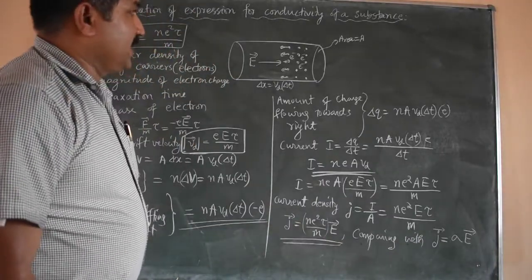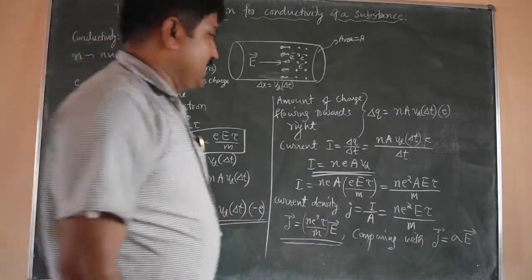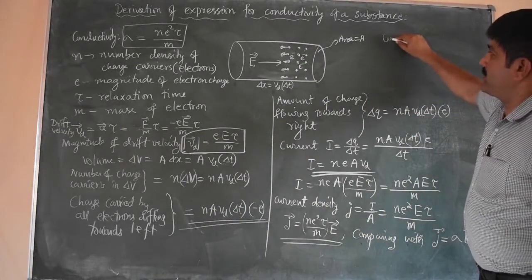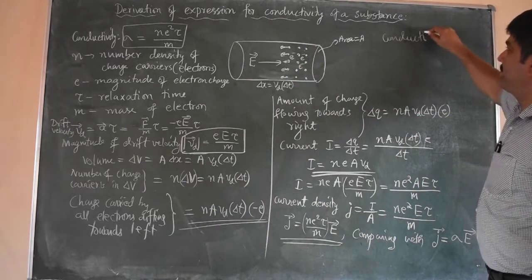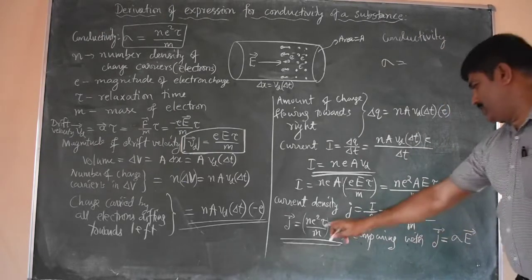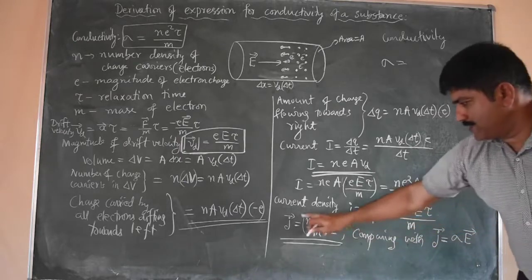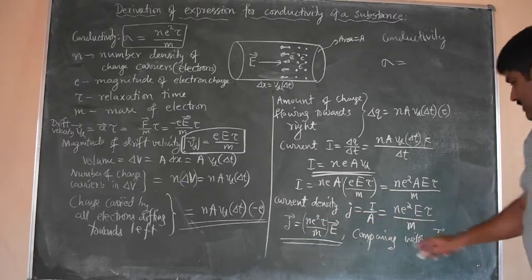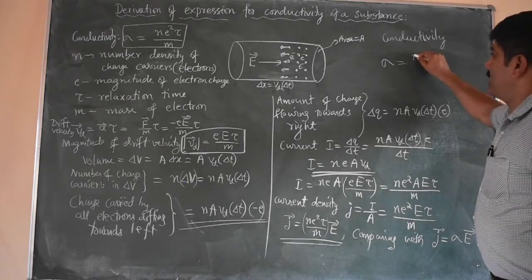So finally I get the expression for σ. Conductivity σ equal to n e² τ divided by m. Sigma and this bracket are the same, since J is there, E is there.